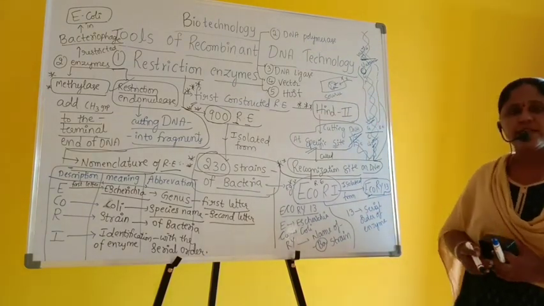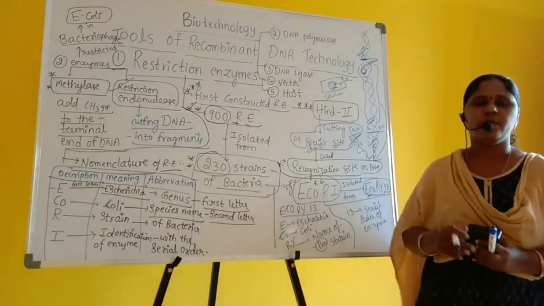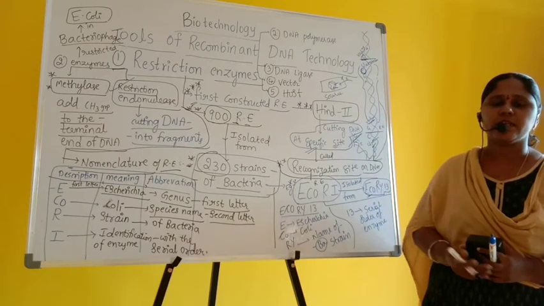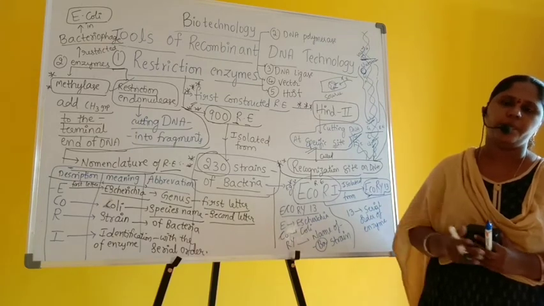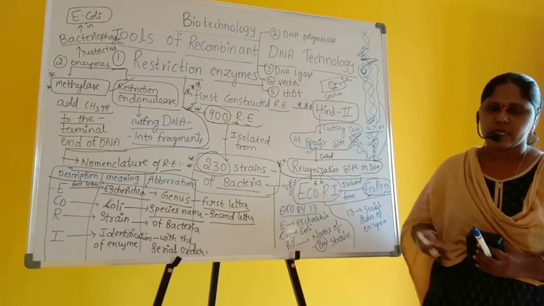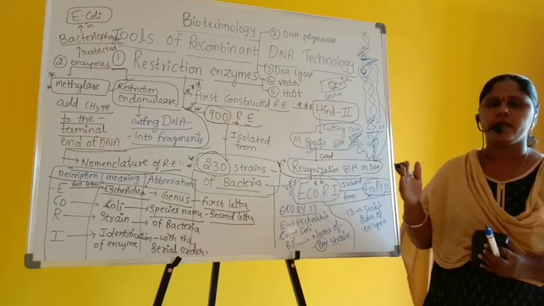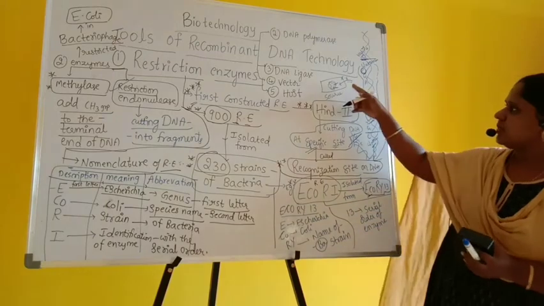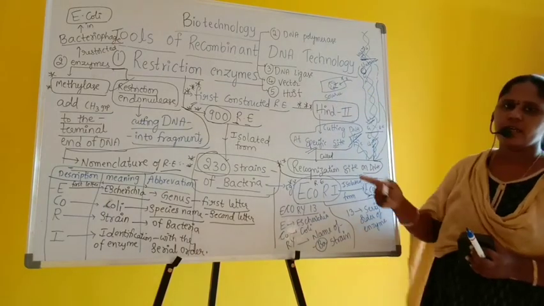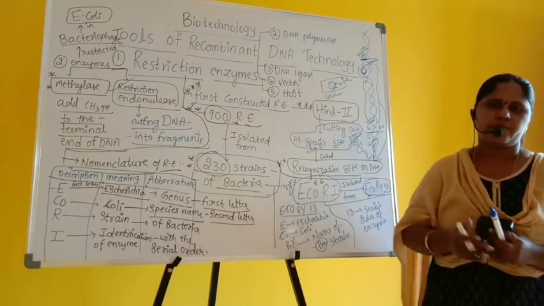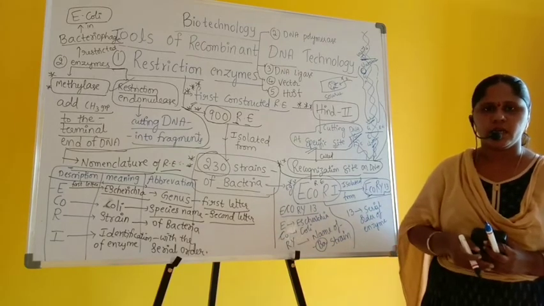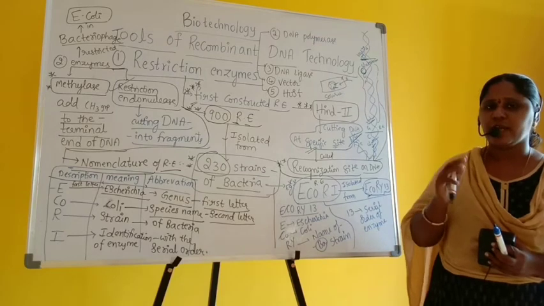What are the steps we studied in the last class? After Herbert Boyer and Stanley Cohen constructed the first recombinant DNA, what did they identify? That restriction enzyme can cut the DNA at a particular site. So after they successfully constructed the first recombinant DNA, they gave 3 steps, which we studied in the last class.